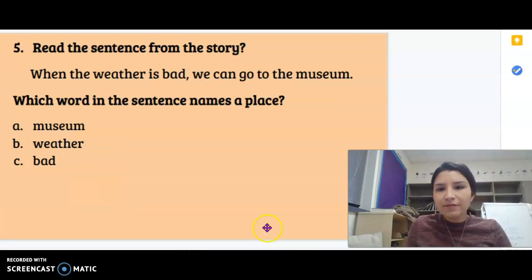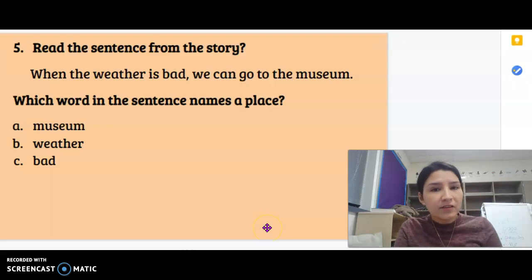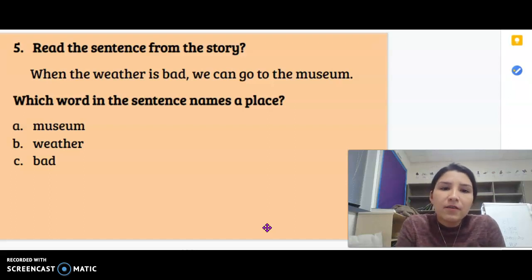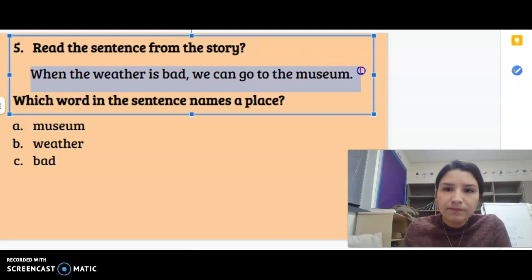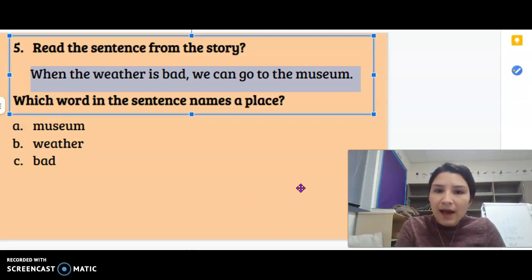Question 5. Remember, if you need extra time to answer the question, or if you need to go back to the story, just pause the video. Question 5. Read the sentence from the story. So again, here's the sentence. When the weather is bad, we can go to the museum. Which word in the sentence names a place? Is it A, museum, B, weather, or C, bad?